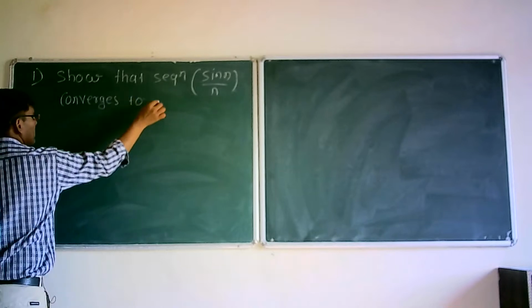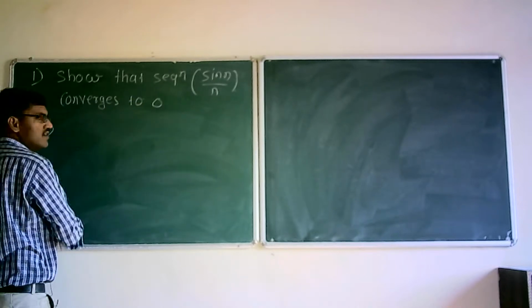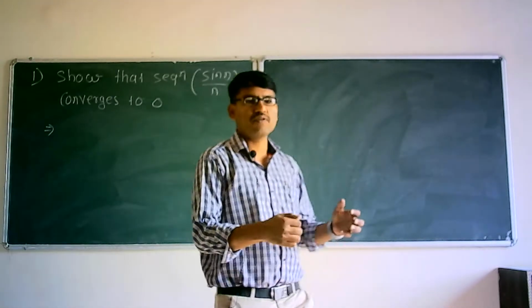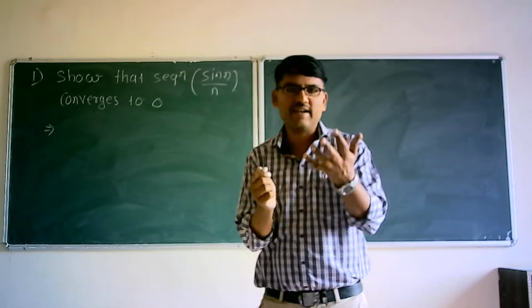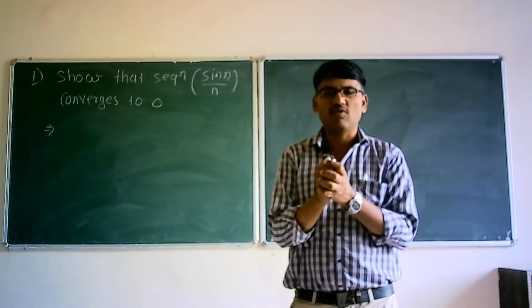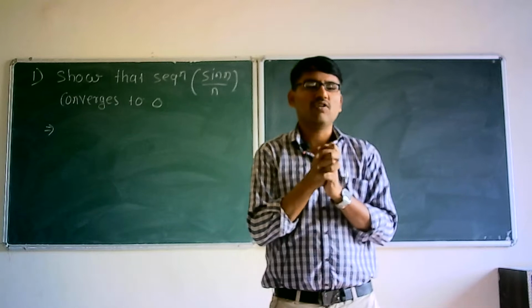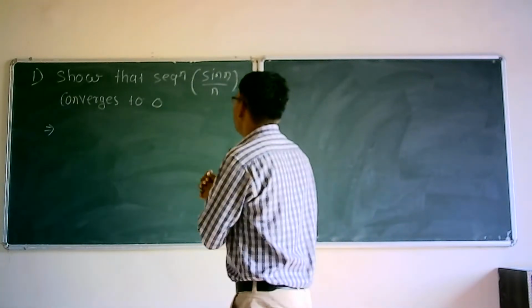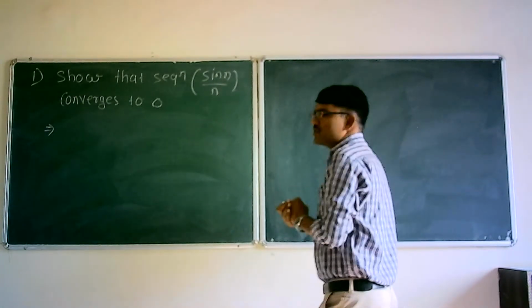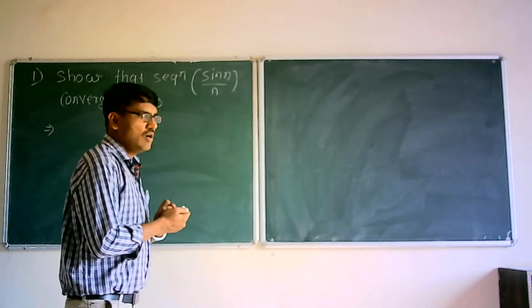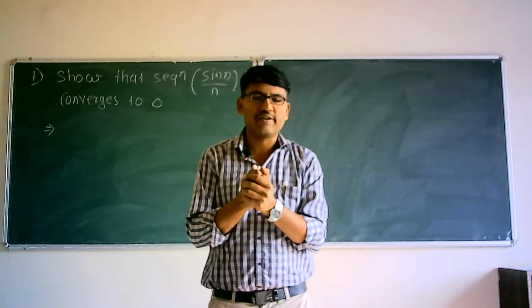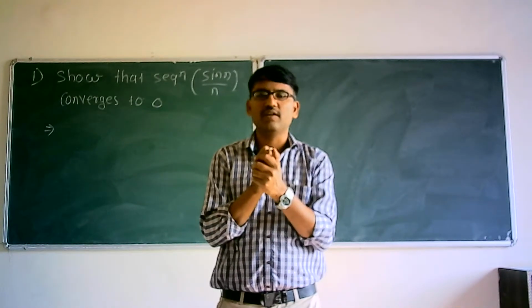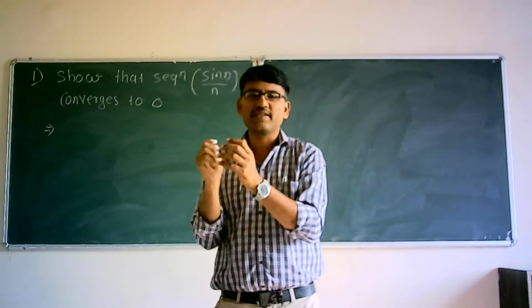When we say a sequence is convergent, that is, it has a finite limit, then we can say that the sequence is convergent. Otherwise, it is called a divergent sequence. So, we want to show that this sequence converges to 0. Now, you have two options. Either you can apply the epsilon k definition here, or otherwise you can apply the squeeze theorem.